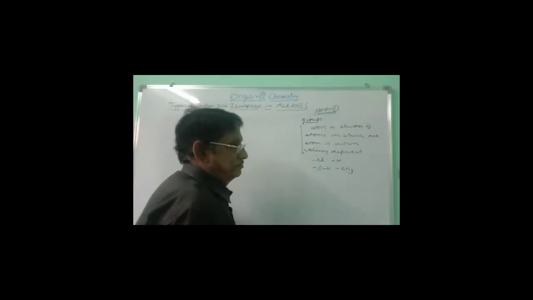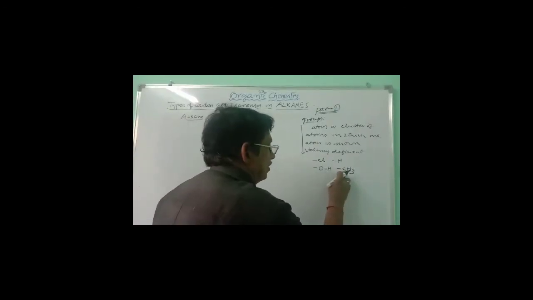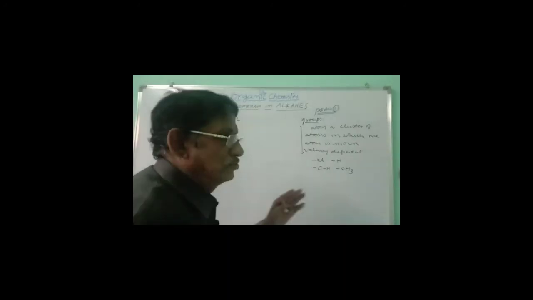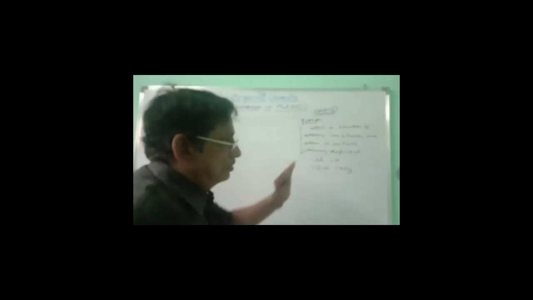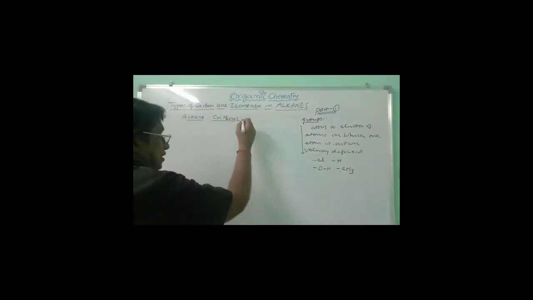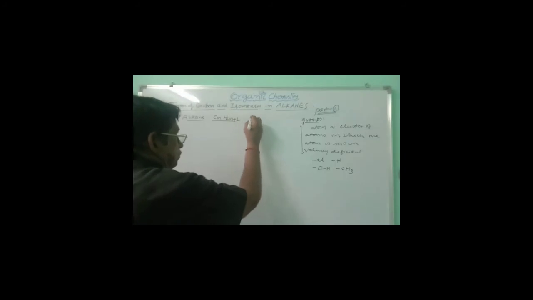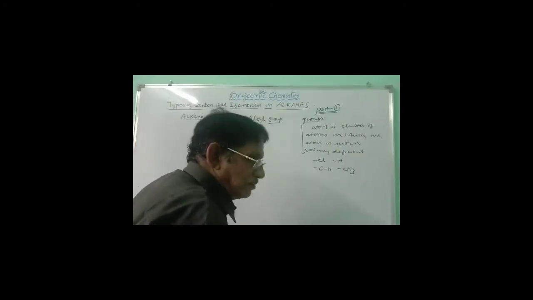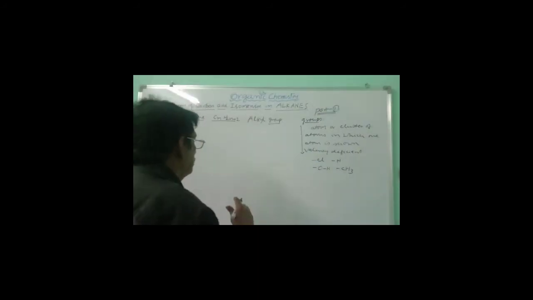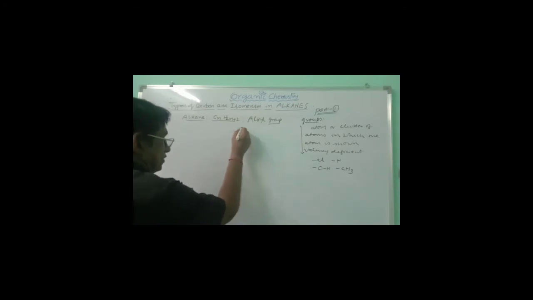Cluster of atoms in which one atom is shown valency deficient, then those are called groups. In this way, we have to get the groups idea. Particularly, we have to get the alkyl group. Alkyl group is more important now. A group is always obtained by dropping one hydrogen. So here, dropping one hydrogen.